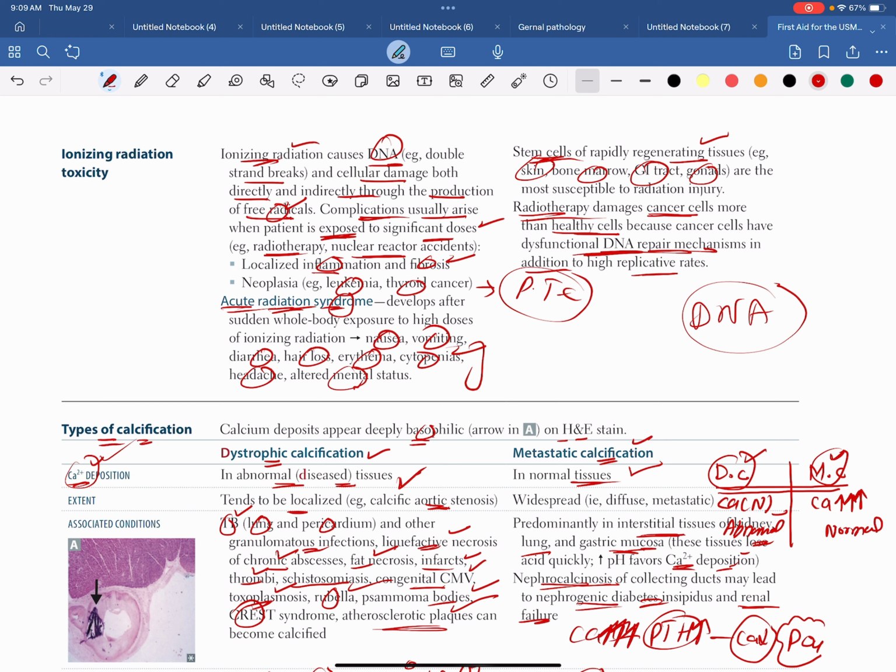Then after that the cancer cell has a high replicative rate. So this is also another reason: those cells which have the high replicative rate, the radiation is going to be more effective. Our tissues or our cells are not replicating as much, and our cells have a good DNA repair mechanism. So that's why our healthy cells are going to be injured less. So this is the ionizing radiation toxicity.